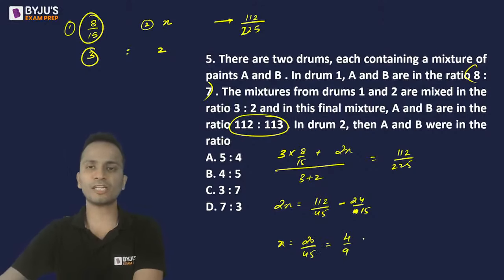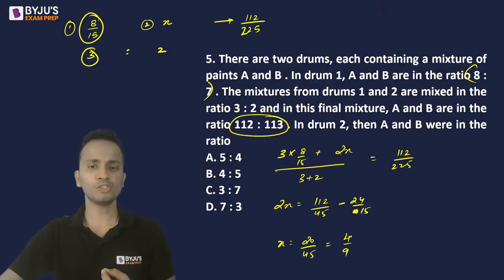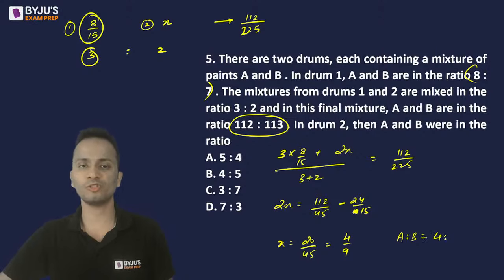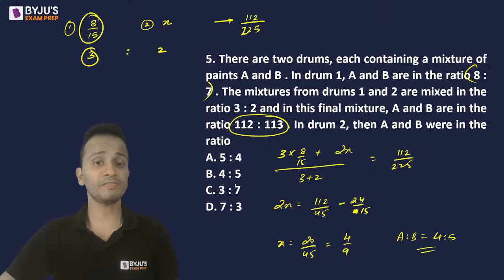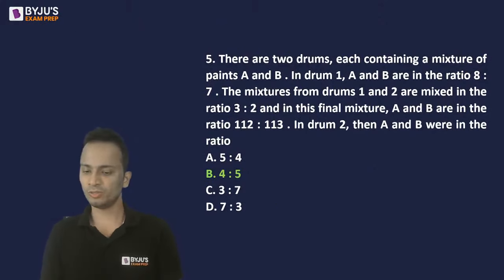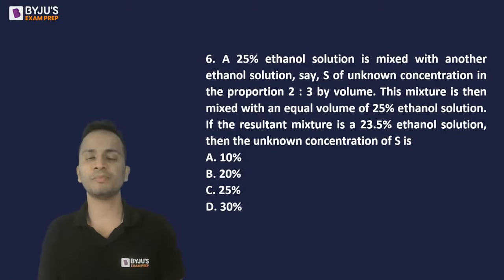So this is the fraction of A in the second drum. Okay, so 4 out of 9 is A, so 5 out of 9 will be B. So the ratio of A and B will be equal to 4 is to 5. 4 is to 5, that is option B will be the correct answer for this question. Okay, so this was question number 5. Let's move on and look at the next question, question number 6.